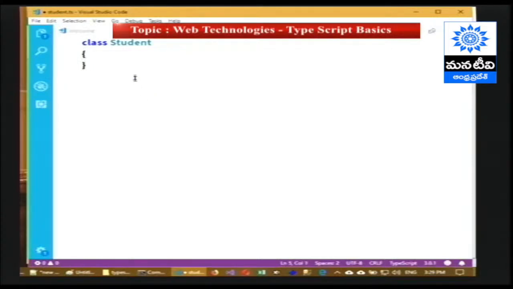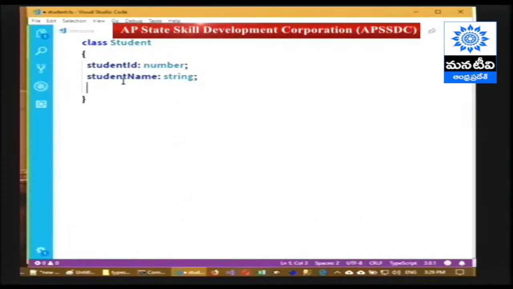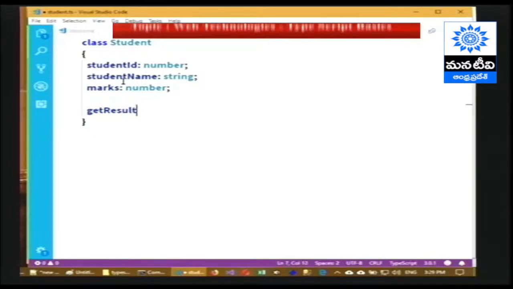And inside the student, we are going to declare the properties student ID, student name, and marks. And also we should have a method called getResult. So getResult is a method.